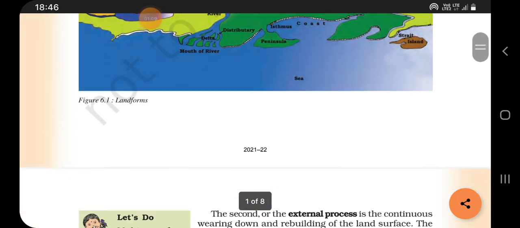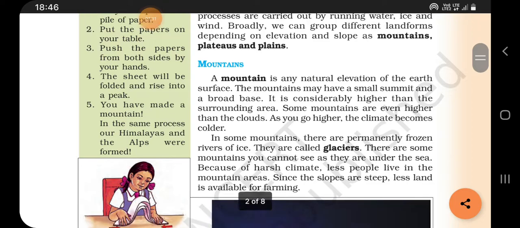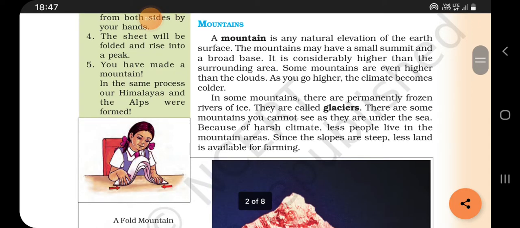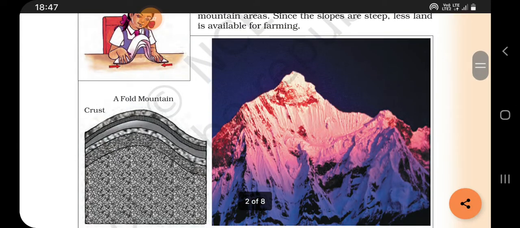Then the first type of landforms that we learned in the last class, that is mountains. Different types of mountains that we discussed: block mountains, fold mountains, and volcanic mountains. Then what are the important uses of mountains?